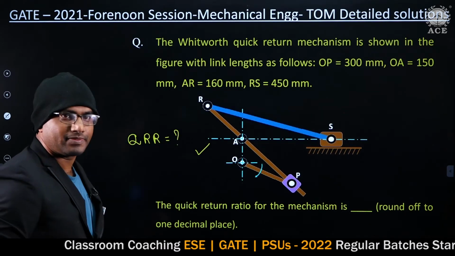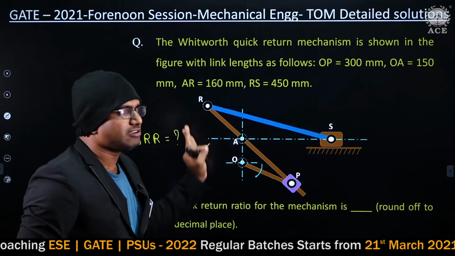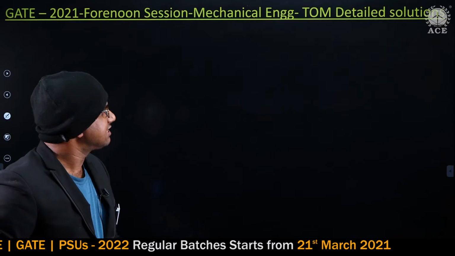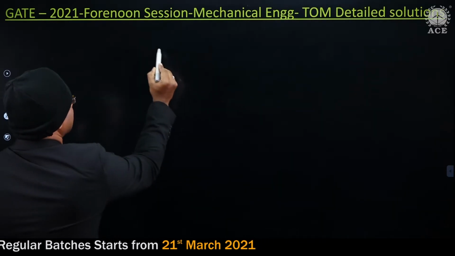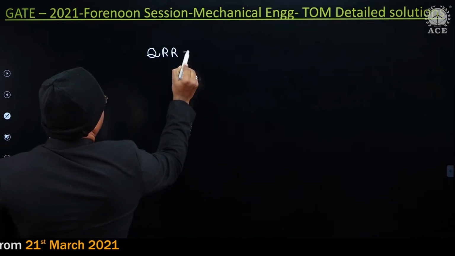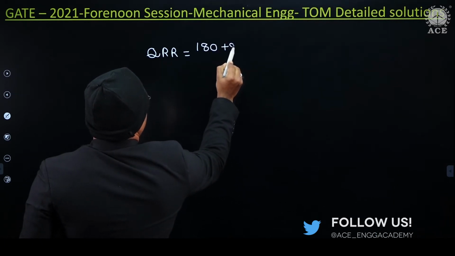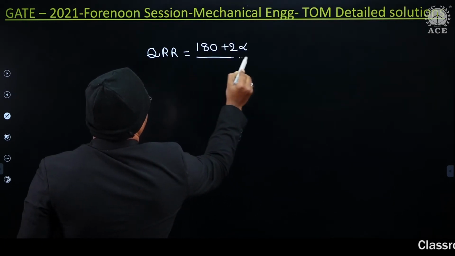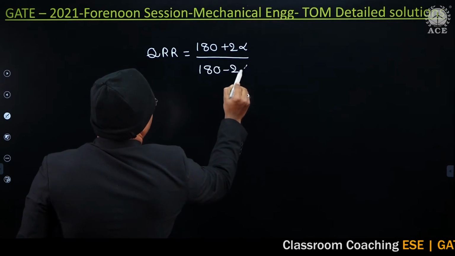He has given the lengths of the various links. The straightforward answer is QRR equal to (180 + 2 alpha) by (180 - 2 alpha).